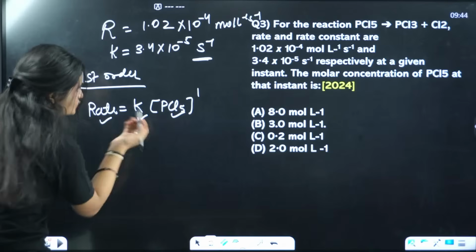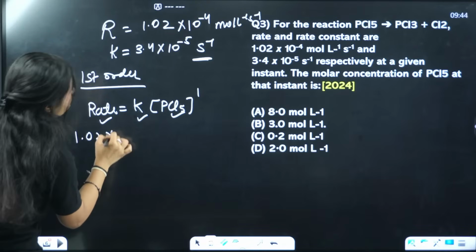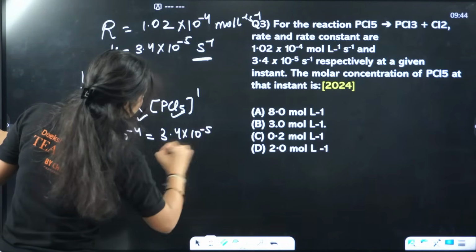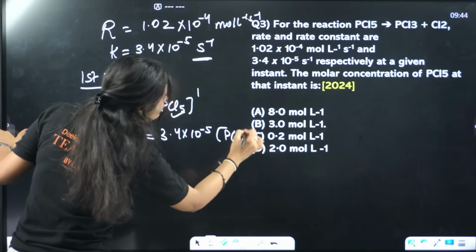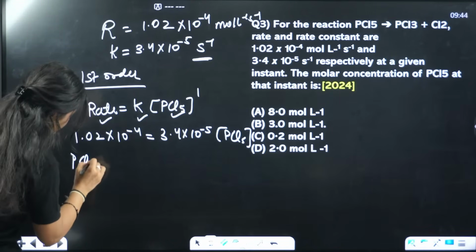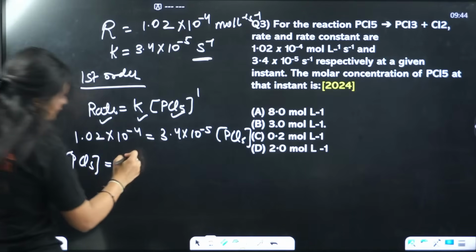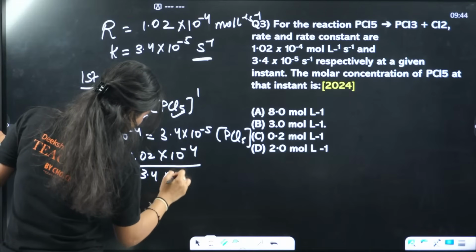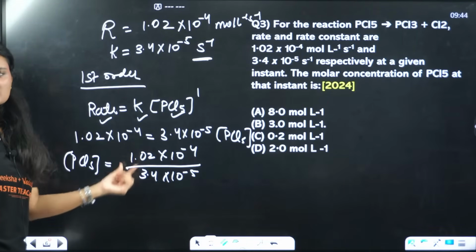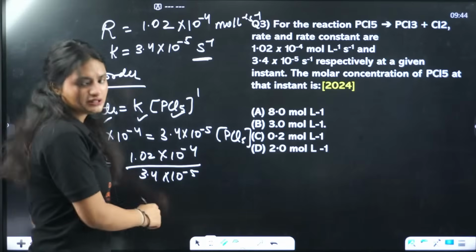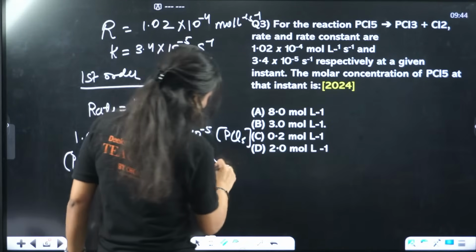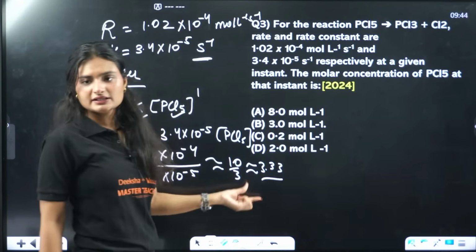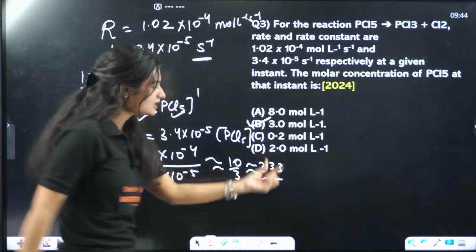Okay, let me just solve it first. 1.02 times 10 raised to power minus 4 will be equal to 3.4 times 10 raised to power minus 5 times the PCl5 concentration, which we need to find. So PCl5 will be equal to, if we divide them, here you can apply a little bit of approximation. The answer will be 10 by 3 something. Let's say I just round it off to around 10 by 3. So it will be around 3.33, right? Which is the closest one here? B. 3 is the closest to this value, right?